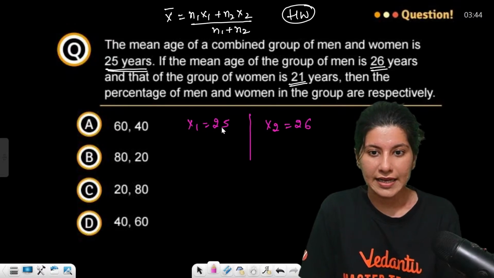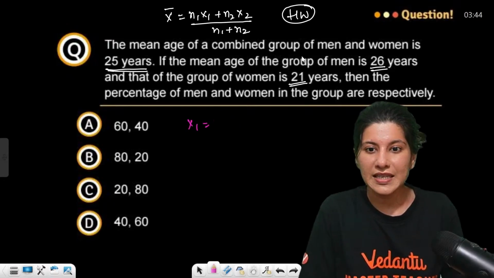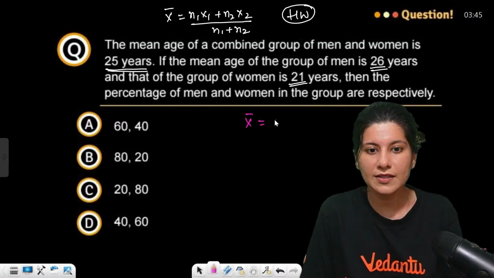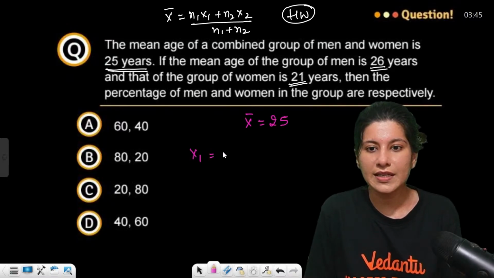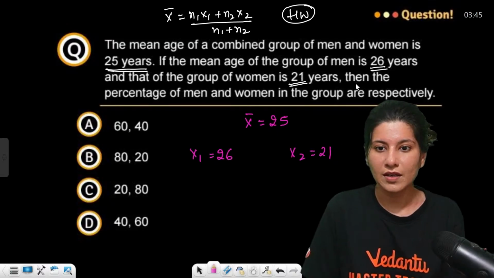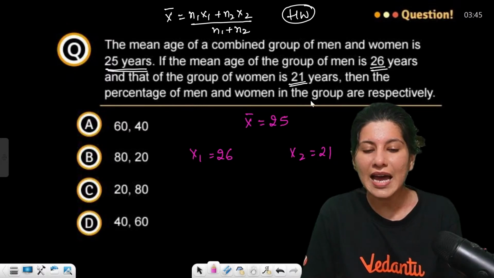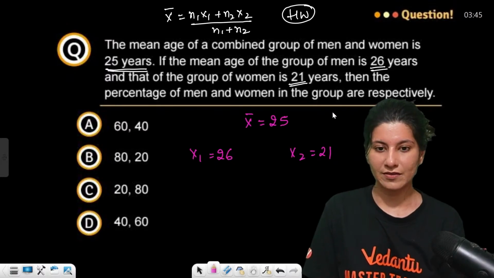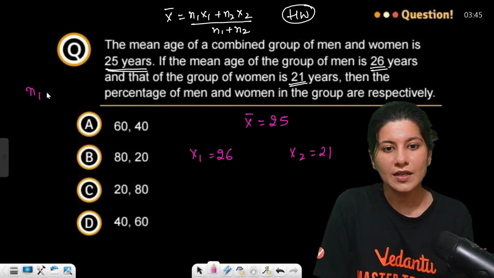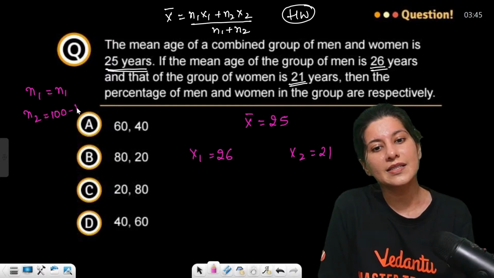Sorry guys, x1, no. The mean age of the combined group, x bar, is given as 25. x1 is 26 for men and x2 is 21 for women. What they are asking about is the percentage of men and women in the group. Suppose n1 is n1 only and n2 is 100 minus n1.